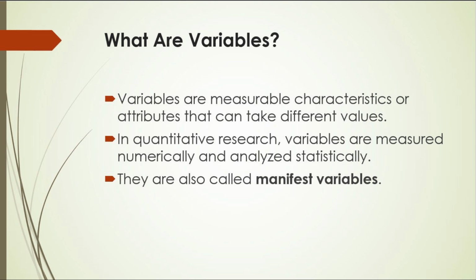What are variables? Variables are measurable characteristics or attributes that can take different values. In quantitative research, variables are measured numerically and analyzed statistically. They are also called manifest variables.